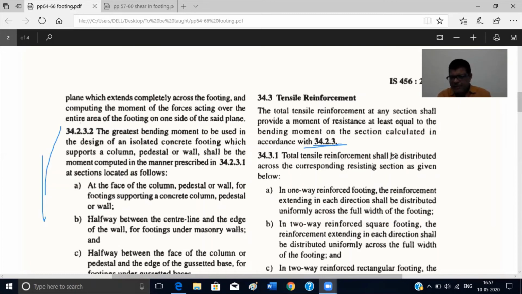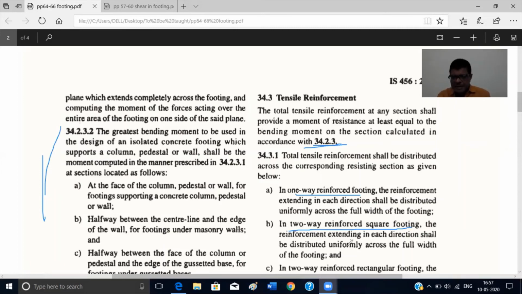And total tensile reinforcement shall be distributed across the corresponding resisting section as given below. In one-way reinforced footing, the reinforcement extending in each direction shall be distributed uniformly across the full width of the footing. But we have two-way reinforced footing. Now footing is either rectangular or square.